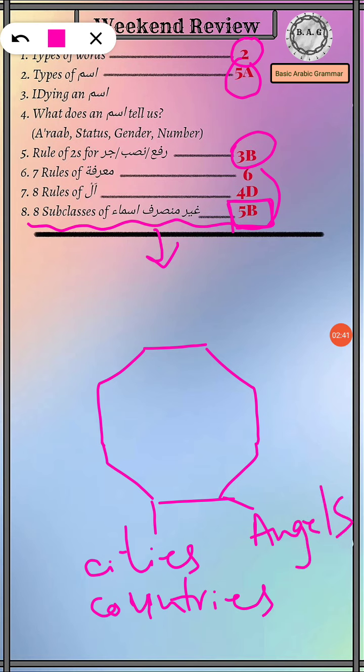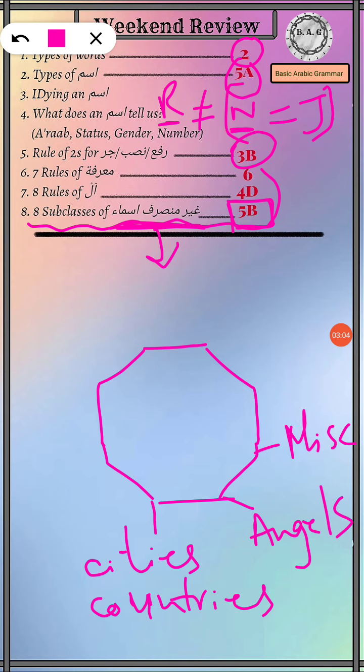Then there are some miscellaneous words such as Fir'aunu, Fir'auna, Fir'auna. Now remember, we are doing ghair munsarif asma, so that means rafa is not equal to nasab and jar, which is why it is Fir'aunu, Fir'auna, Fir'auna. That's what we need to remember.